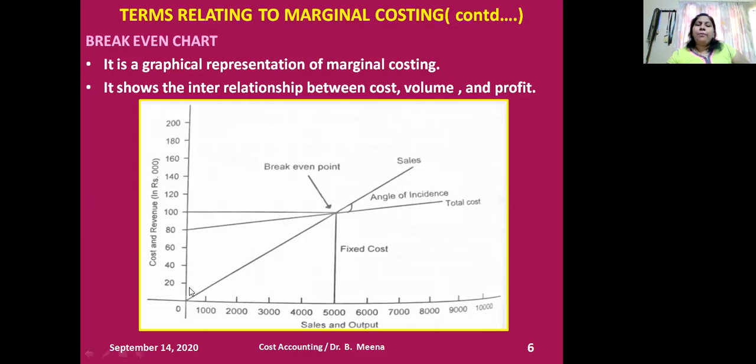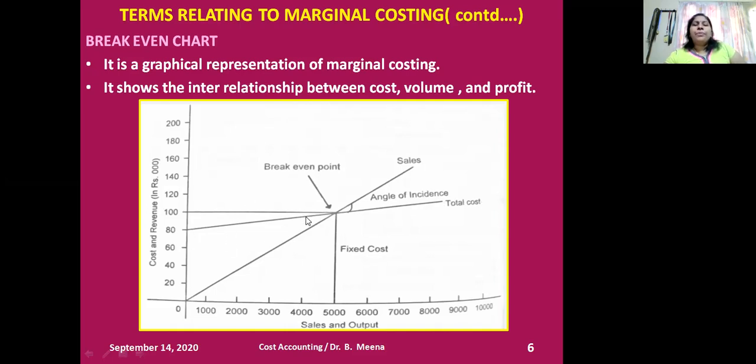If I increase my production to 1,000, 2,000, 3,000, then total cost will increase because it's a combination of both TFC and TVC. So what I want to highlight in this break-even chart, that is marginal costing, is that the TC curve will not start from the origin. It will start somewhere on the OY axis.